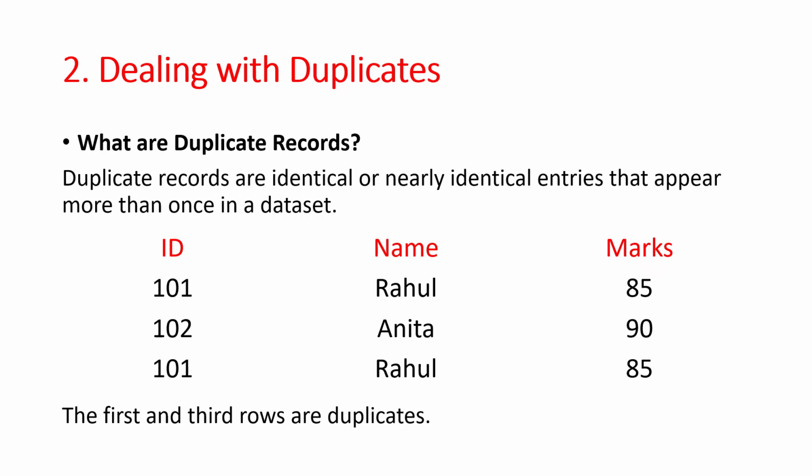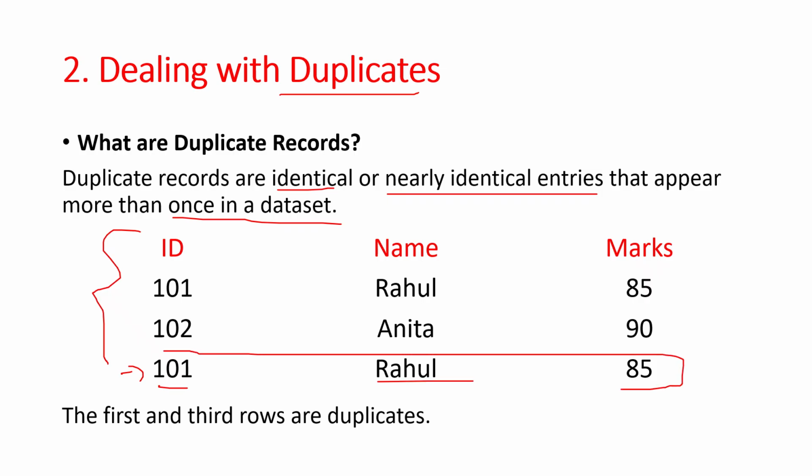Now we'll see how to deal with duplicates. If there are duplicates in the data set, how do we deal with them? Duplicate records are identical or nearly identical entries that appear more than once in the data set. If you observe this data set, what is the duplicate record? Obviously 1.1, Rahul and 85. This is the duplicate record. In dealing with duplicates, we are mainly focusing on identifying the duplicates, counting the duplicate values and dropping the duplicates.